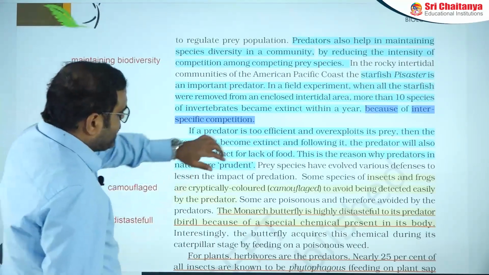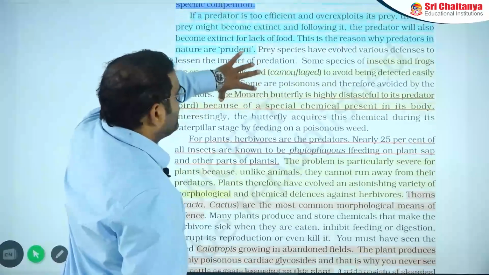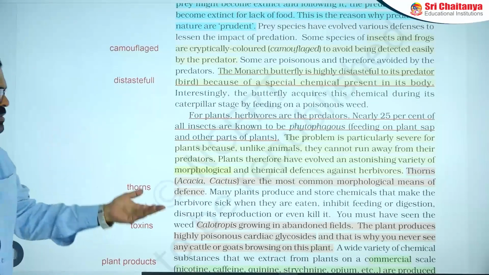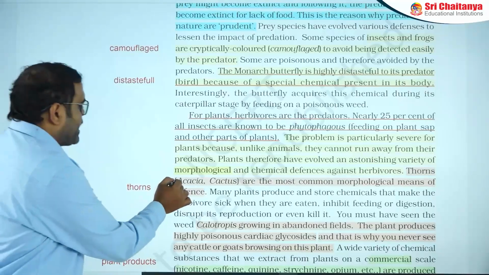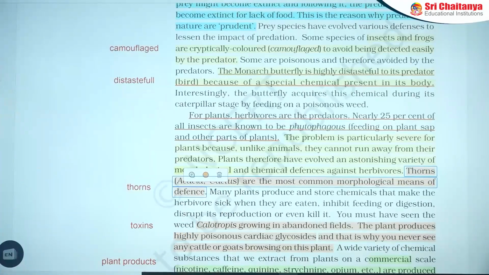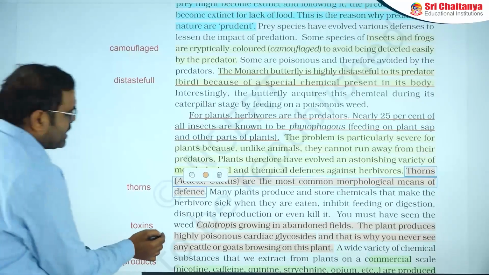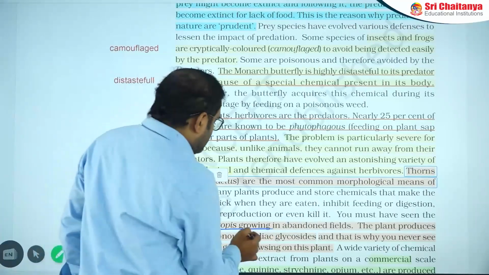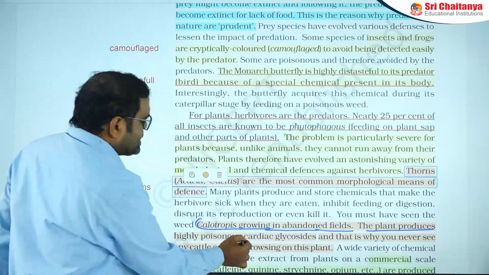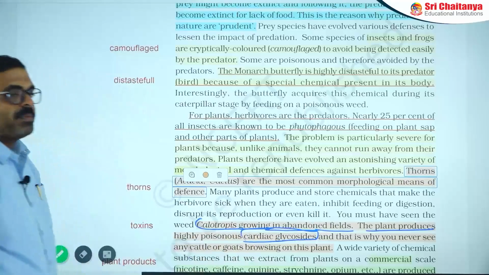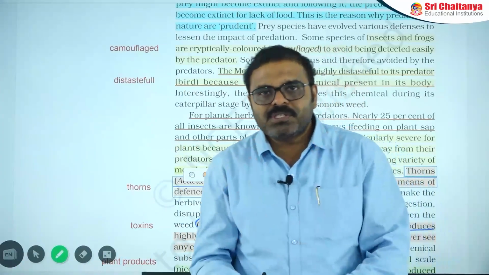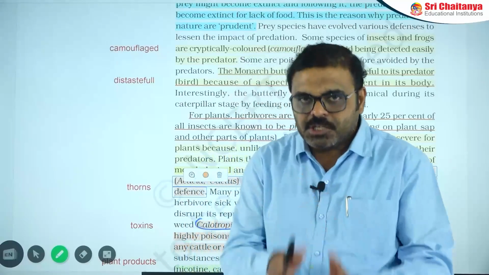Next, another one is the plants are also showing some advantages, especially acacia and cactus, they are forming thorns here. And next one is some of the plants, they are producing toxin. Example is very important, that is Calotropis growing in abundant fields, they are producing one chemical known as cardiac glycoside, which is a poisonous component. That's why you never find any animal browsing this, because it is poisonous.